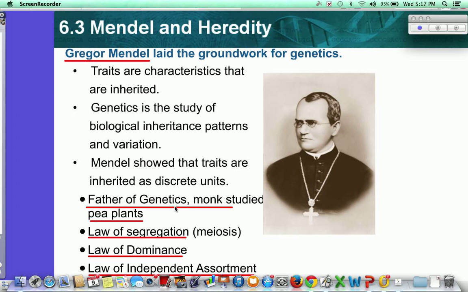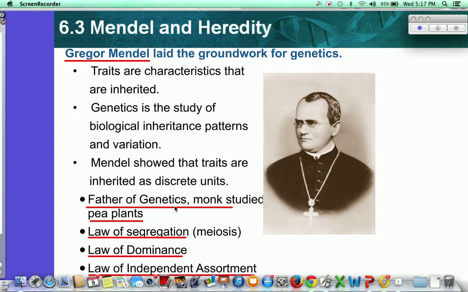So what he decided to do is he was a gardener, and he began to question how it was that the pea plant flowers were all white or all pink or all purple, and how that all came to be. So that's where he started basically his gardening interest, and how did flowers get that way, or how did plants get that way. So that's where he was at, and that's what he studied, the pea plants.